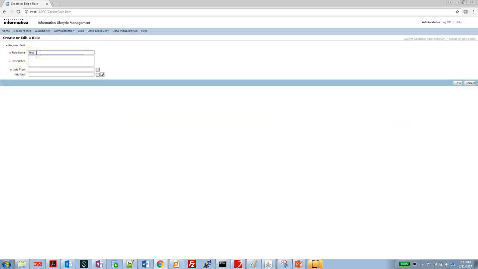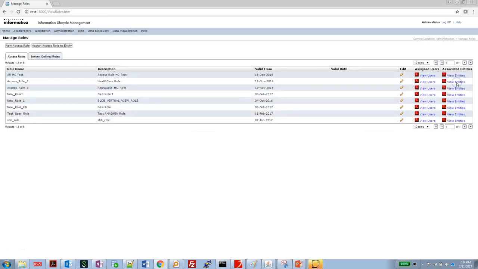Role name, suppose we are giving that test user role. Description, test AM admin role, test AM admin. Valid from, that is 11th Feb, and until we can also leave it blank. Once you click on that, it will create that. So this is the test user role we have created now.